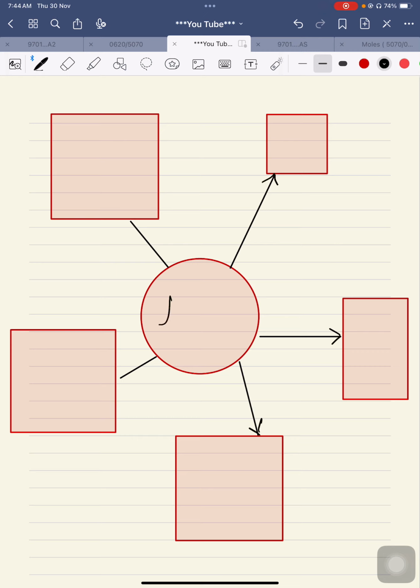Whenever any acid is reacting with any metal, it is not any metal. There are certain metals which do not react with acid. Why is it so? Because of their very poor reactivity. For example, copper, gold, silver, and platinum do not react with an acid, with the dilute acid specifically. Why is it so? Because dilute acid has a lesser concentration of hydrogen ions.